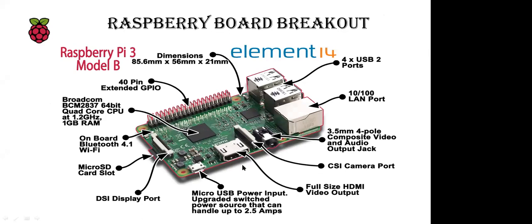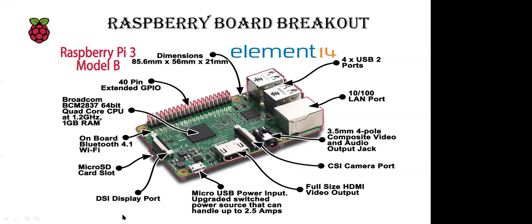Over here you will be able to see all the features. First, this one is a USB port. This one is an HDMI port. These are GPIO pins, general purpose input output pins, and this is the onboard Bluetooth module. Micro SD card you can insert from over here.